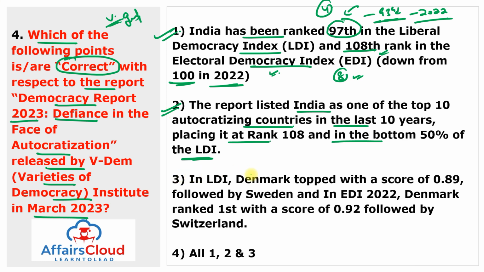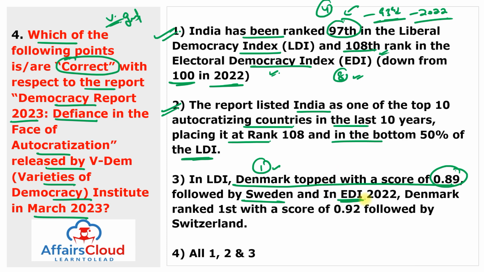In the Liberal Democracy Index, Denmark topped with a score of 0.89, followed by Sweden. It means first rank goes to Denmark, second rank goes to Sweden. It means the most democratic country which follows the democratic rights is Denmark, and second rank goes to Sweden.